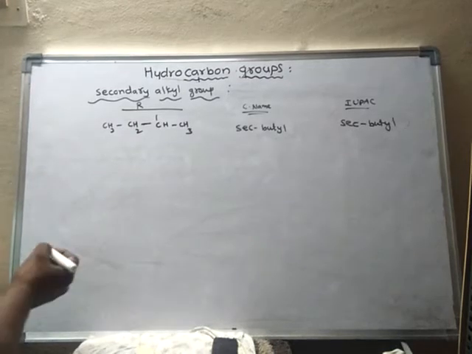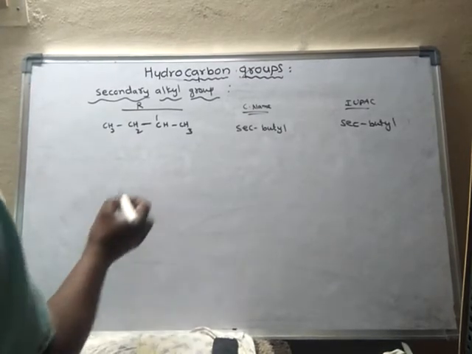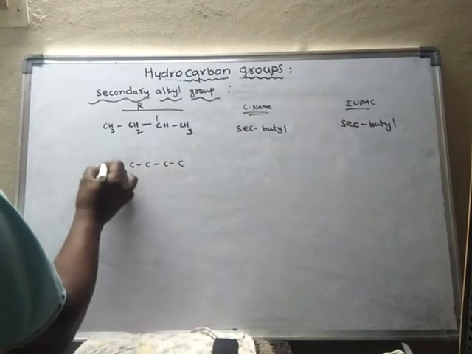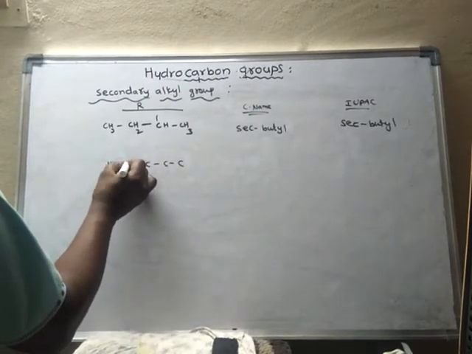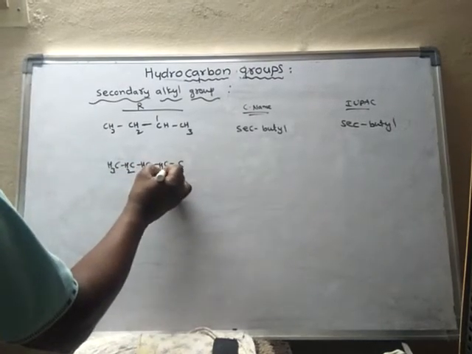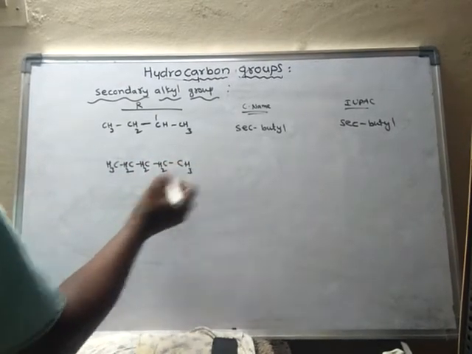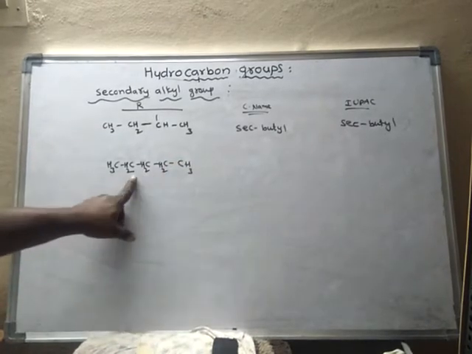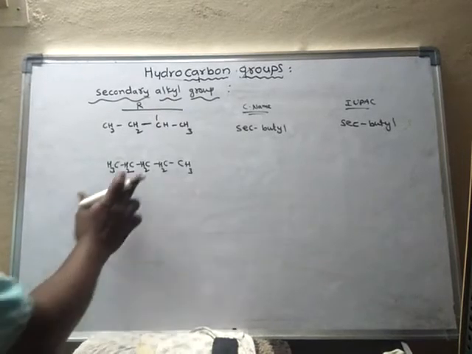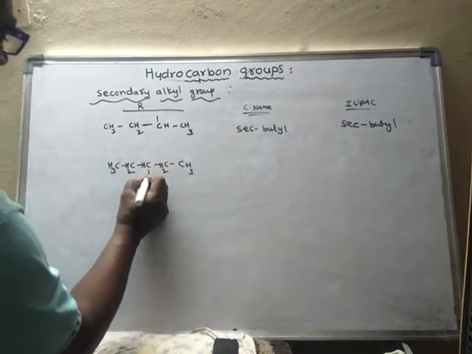Another example. These three are secondary carbons, so we may remove any hydrogen. Suppose I remove one hydrogen from here.